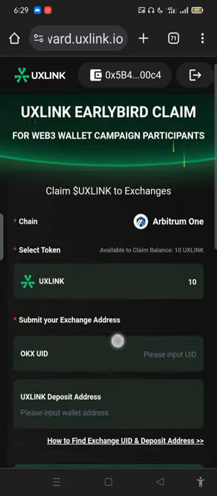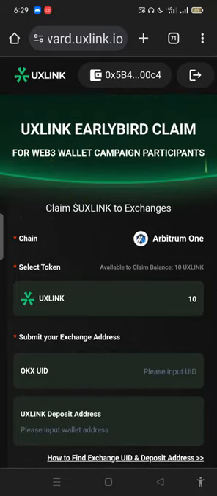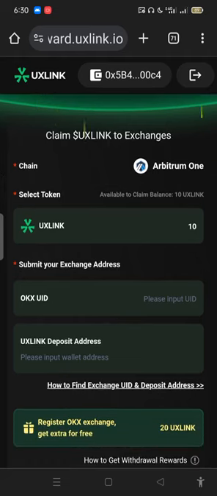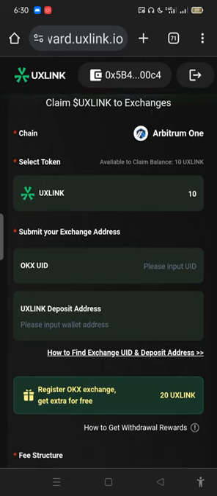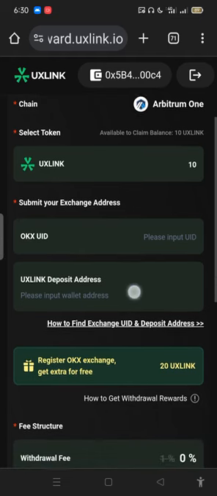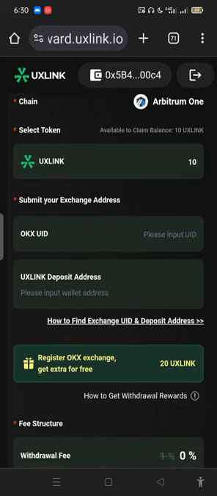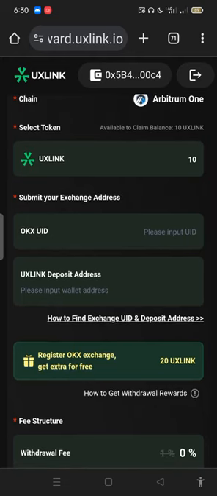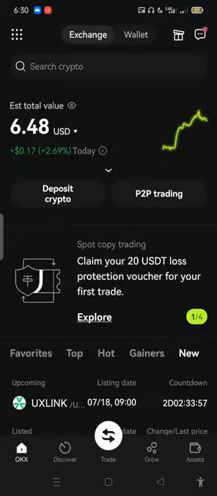and then I'm brought to this page, the early bird claim. This is not the main airdrop place. This is just the UXLINK early bird claim. And then you have select the token, you have submit your OKX UID, and then you have the UXLINK deposit address. So I need to get the OKX UID, so I have to go to OKX and then get the UID.